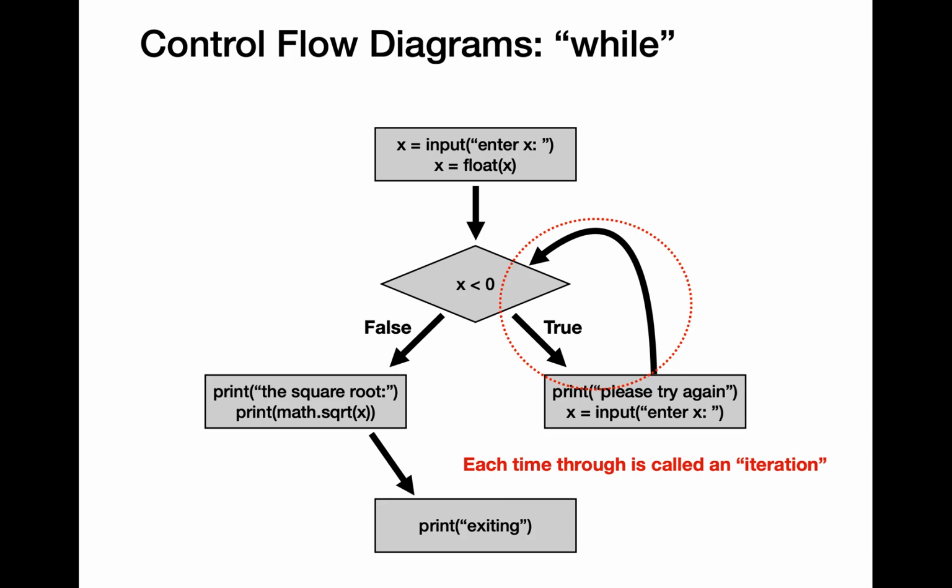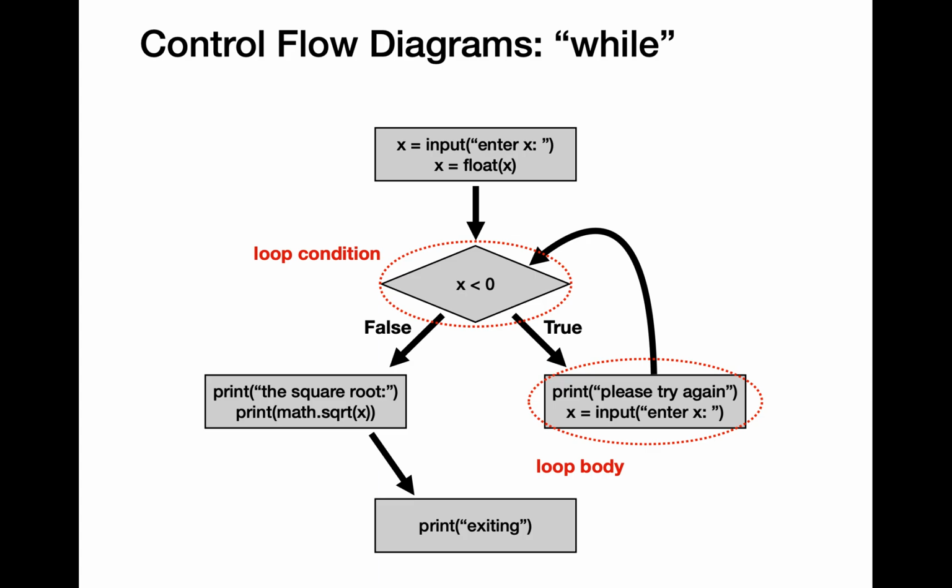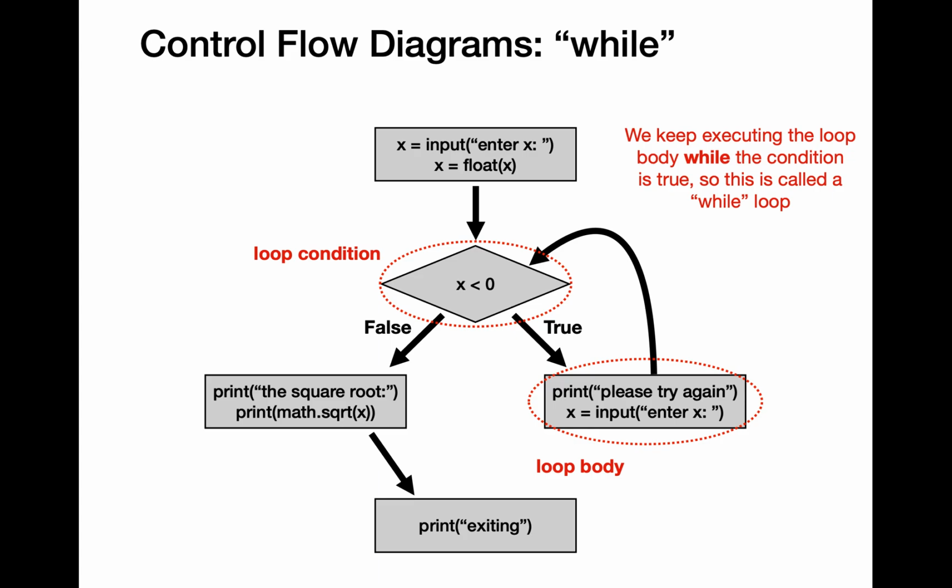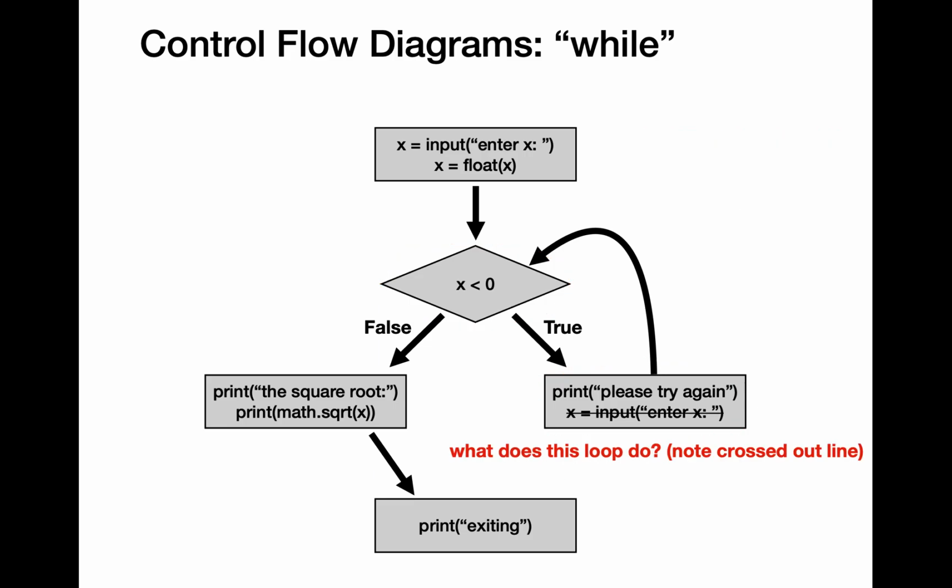The number of times the loop body gets executed would be the number of iterations for that particular while loop. The diamond condition here is going to be the loop condition, and the rectangular box where we updated the code is going to be the loop body. We keep executing the loop body while the condition is true, so it's called the while loop.